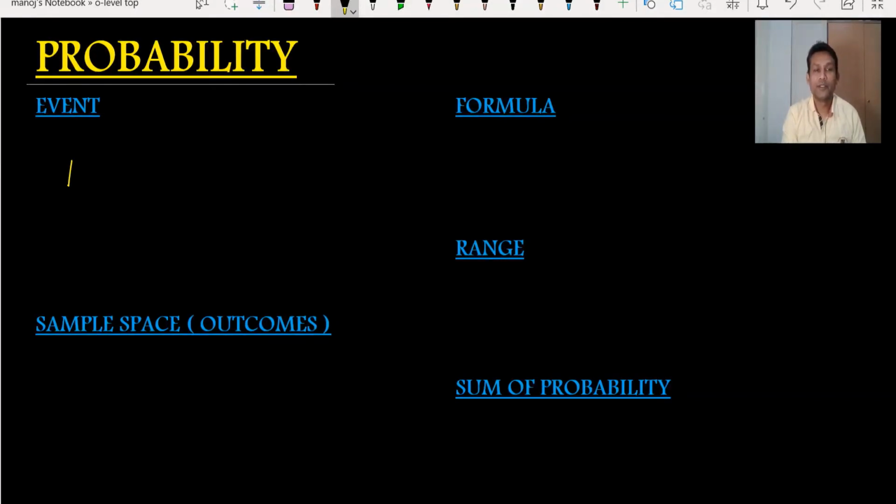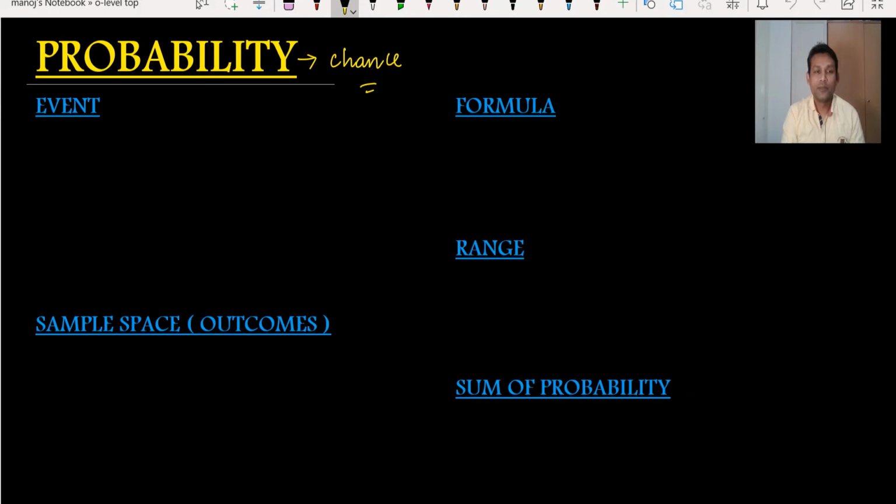Probability in mathematics is a very important part. So, first of all, what is probability? Probability is just like having a chance on something. So, possibility, probability, or the chances or occurrence of something.